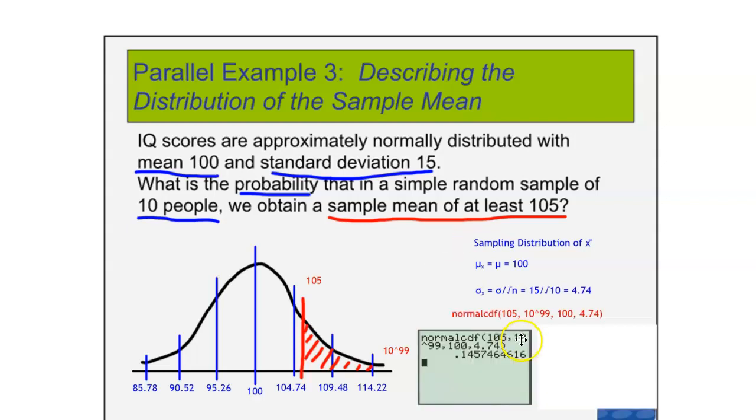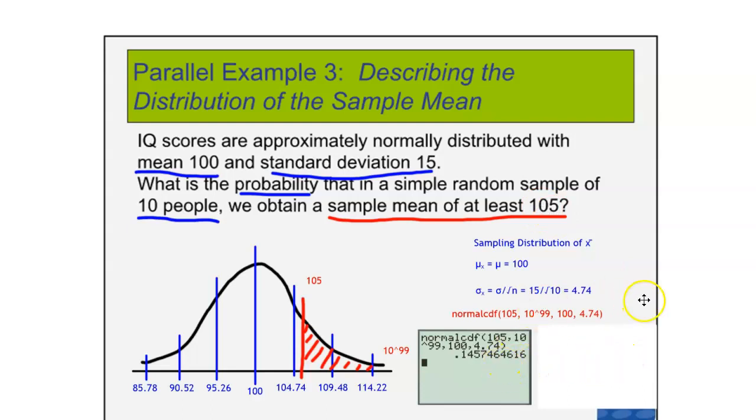You can see I put this normal CDF into my calculator. 105 is my lower bound, 10 to the 99th is my upper bound. The mean of the sampling distribution of the sample means is 100, and the standard deviation of the sampling distribution of the sample means, in other words the standard error, is 4.74. So I get 0.145746, etc. This is about a 14.57% chance that a sample mean will be at least 105.